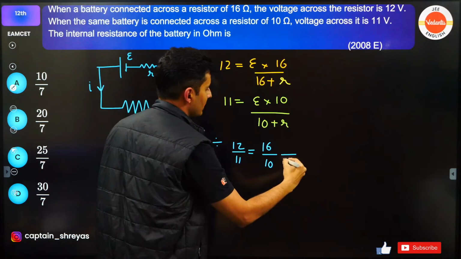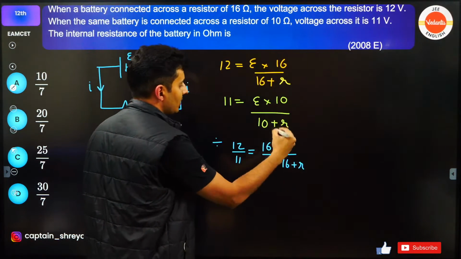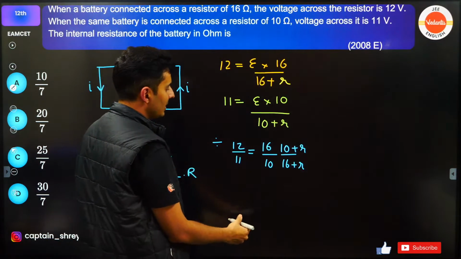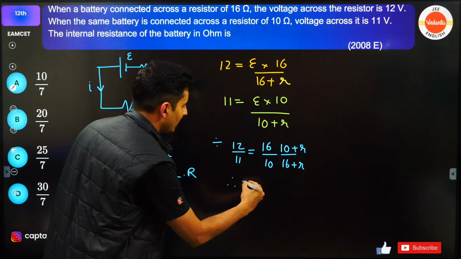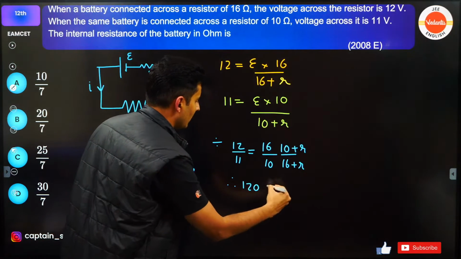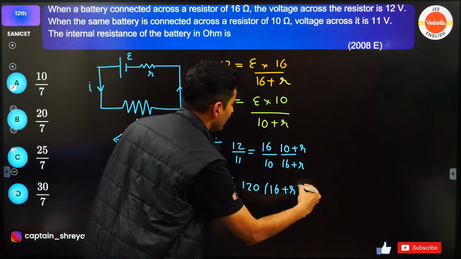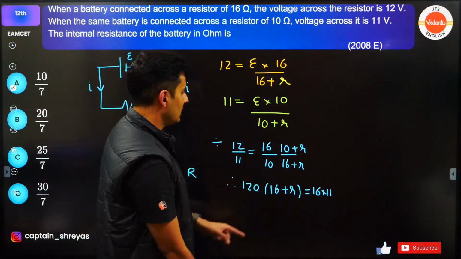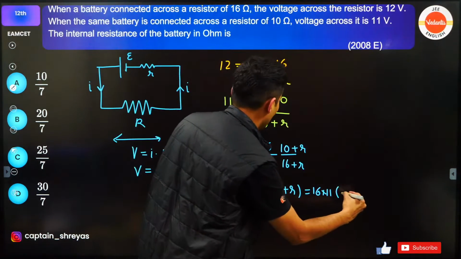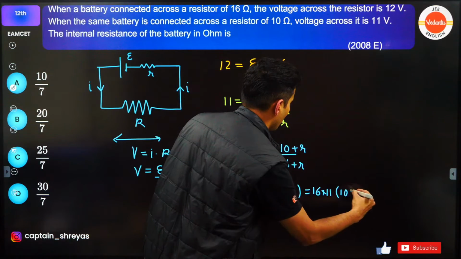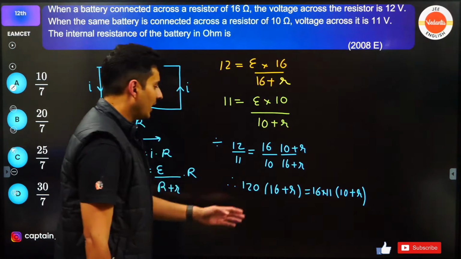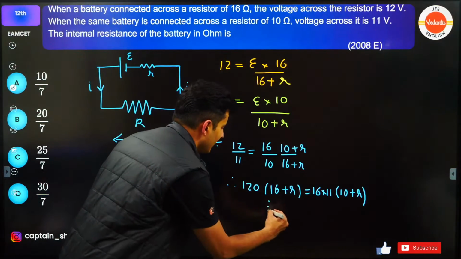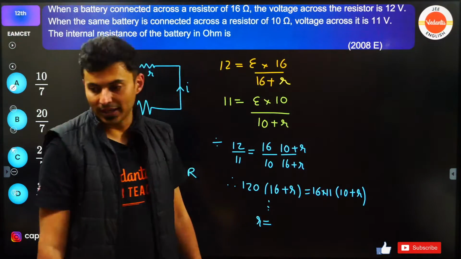And downstairs you have 16 plus r, and upstairs you have 10 plus r. Just cross multiply all of these things. So what will you get? You will get 120 into 16 plus r is equal to 16 into 11 into 10 plus r. You can simplify this a little bit and solve this and see what is the value of r that you get.